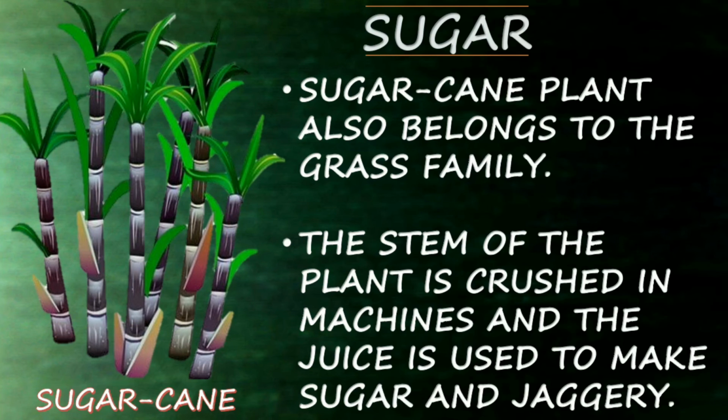So how are sugar and jaggery made? Sugar and jaggery are made with the help of sugarcane juice. You can see it by the roadways, right? They are selling sugarcane juice. What will they do? They will cut the sugarcane and feed it into the machine. When the machine runs, the sugarcane goes in and comes out.